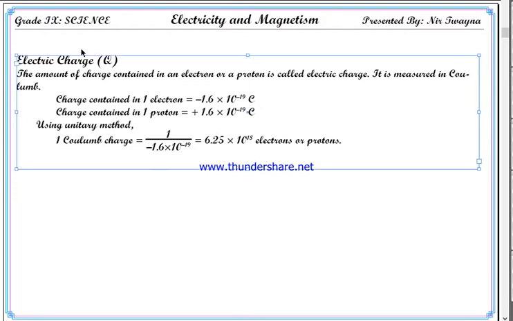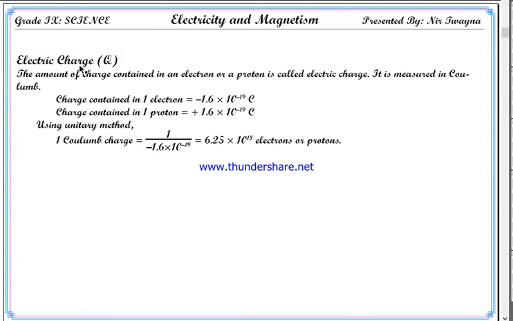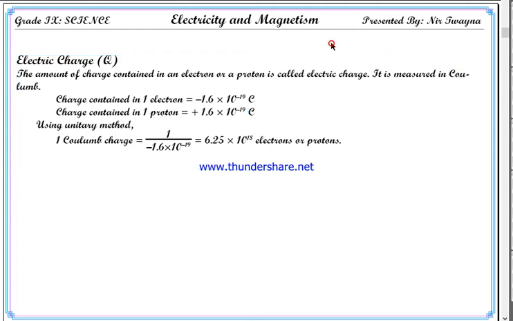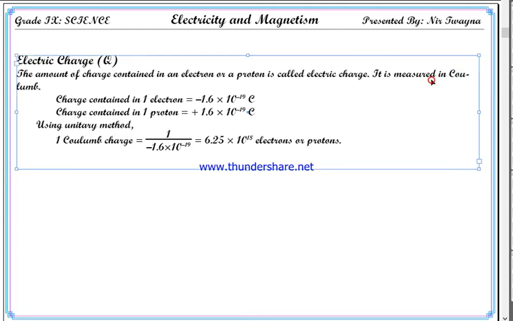Now, electric charge is basically a physical quantity. If we say just charge, then that is the electrical property. But electric charge means a physical quantity, which is represented by Q. Electric charge is defined as the amount of charge contained in an electron or a proton. The SI unit of electric charge is coulomb.